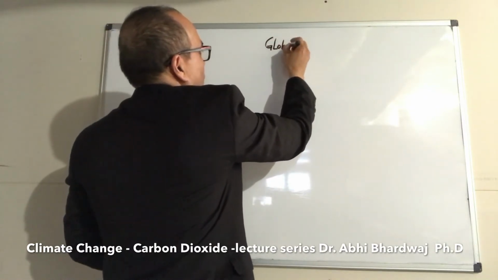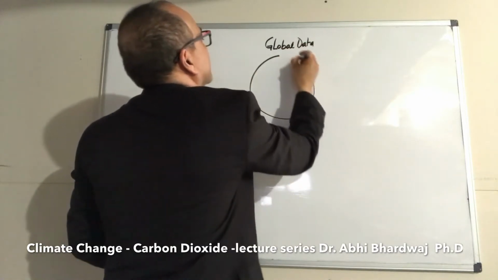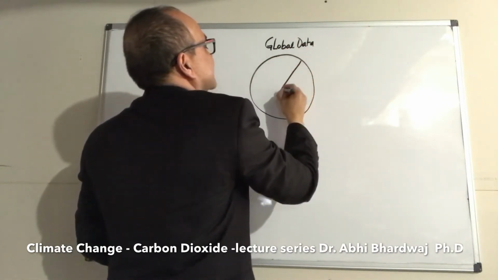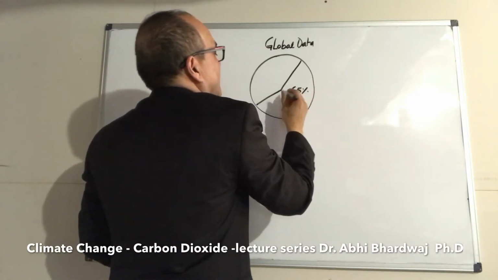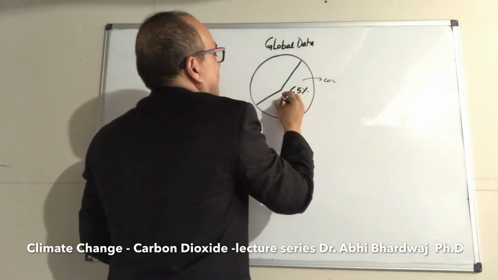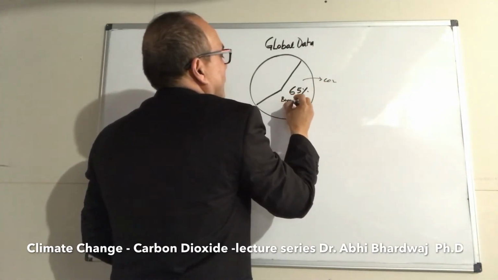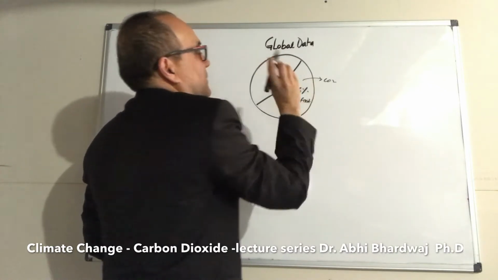When you look at the global data here, about 65% comes from burning of fossil fuel, and this is carbon dioxide, CO2. Burning of fossil fuel causes 65%.